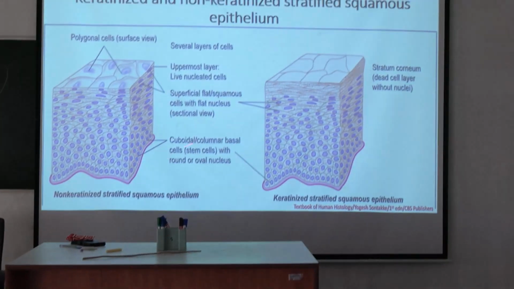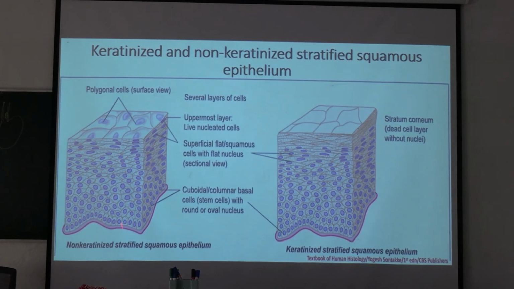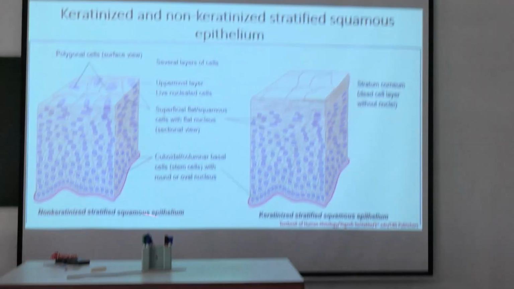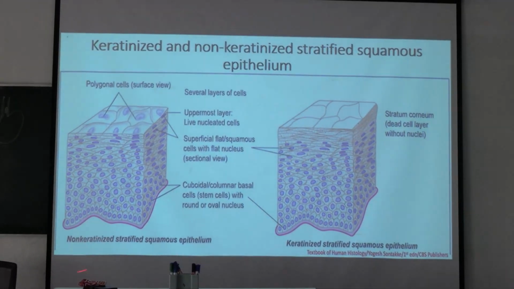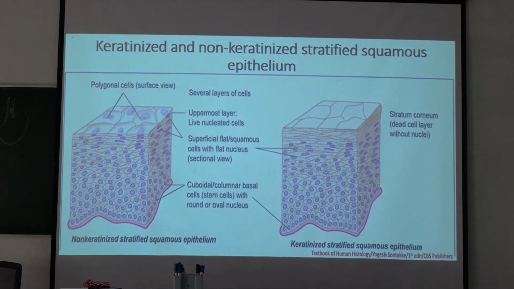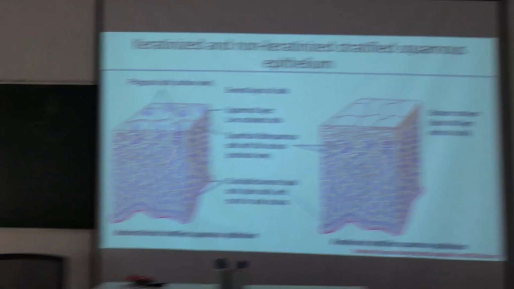So see here, this is non-keratinized stratified squamous epithelium. Basal cells are columnar or cuboidal. Then multiple layers of cells are present, gradually becoming flattened. Intermediate cells are mainly polygonal. Surface cells are flattened. That's why it is stratified squamous, multi-layered with flattened surface cells. And non-keratinized because surface cells have nuclei and are living cells. That's why it is non-keratinized.